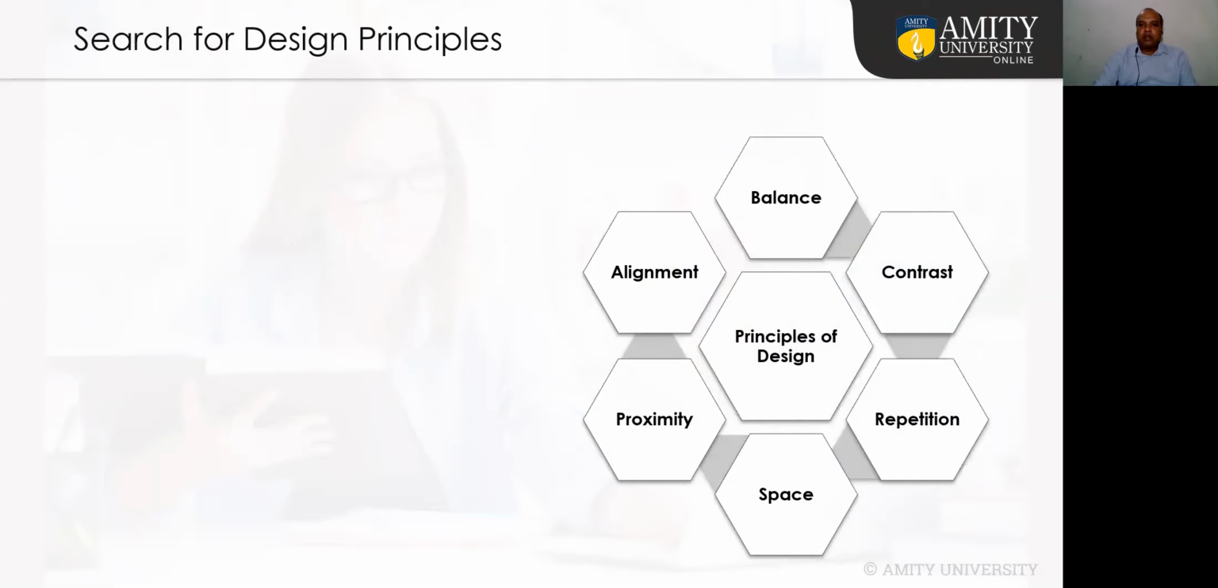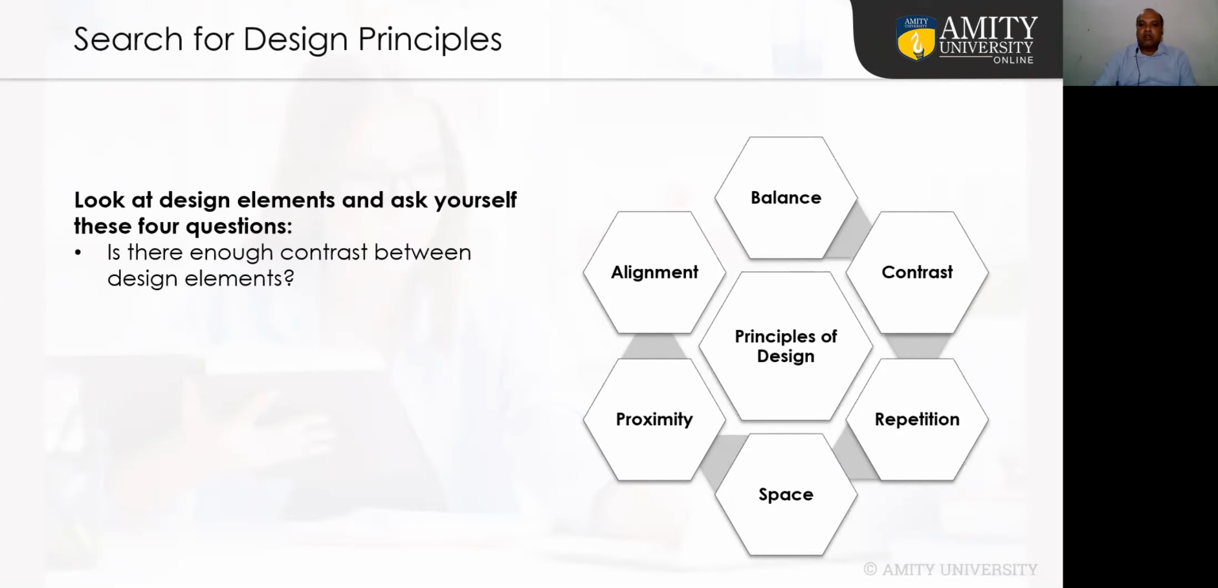Then we need to think and find whether all the design principles are available in your design properly. We discussed different principles of design: balance, contrast, repetition, space, proximity, alignment. We need to find whether these principles are available in that design or not. Is there enough contrast between design elements? That we need to find.